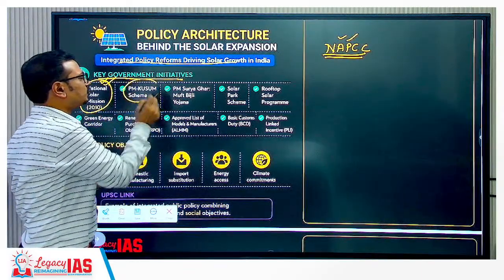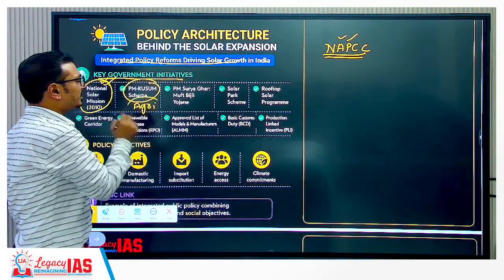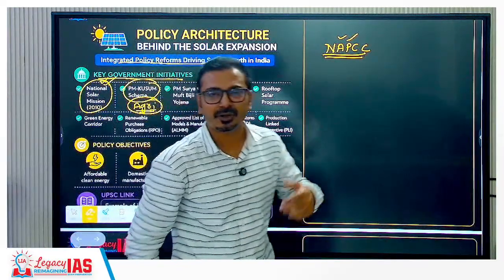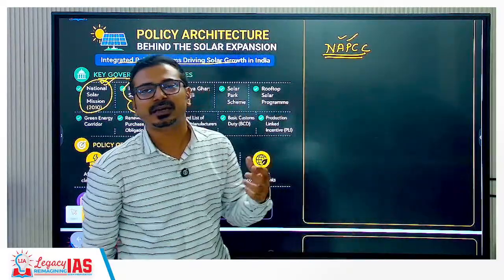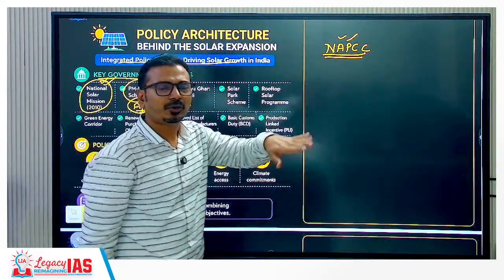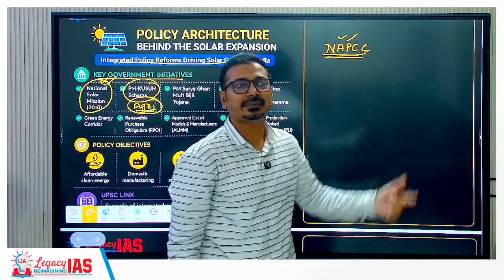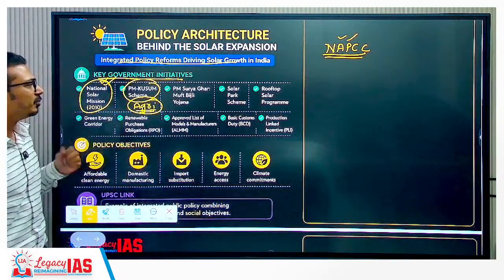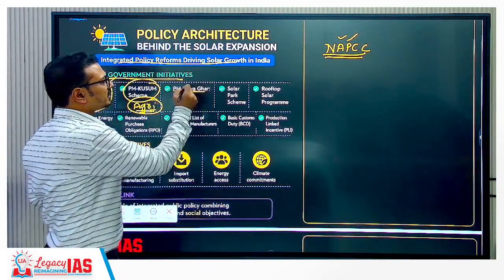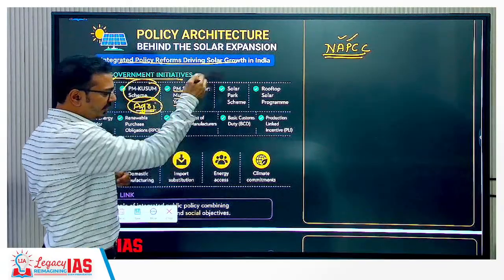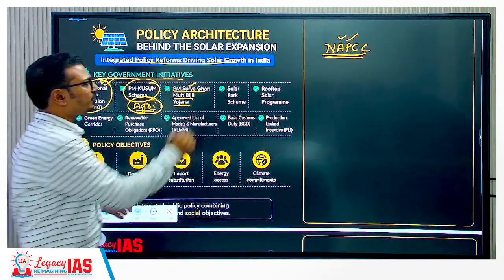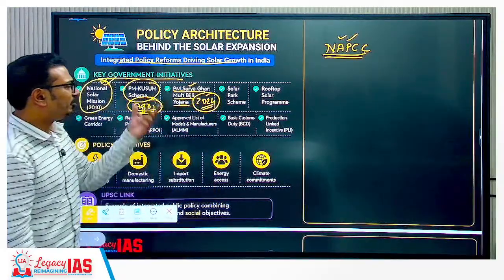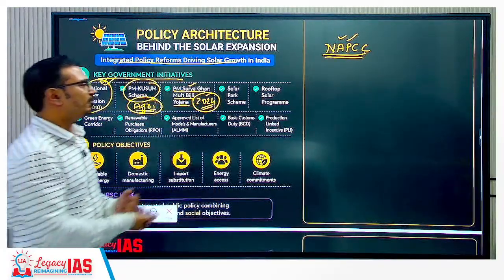Second is PM Kusum scheme. Here agriculture sector and the farmers welfare is also ensured. Additional benefits in terms of income for the farmers is there, and the overall, let's say, input cost for irrigation is being reduced. At the same time, the energy consumption for irrigation is also being reduced. PM Kusum scheme. Then Prime Minister Surya Ghar Muft Bijli Yojana. In detail, we will see that in 2024 it was launched, and it is the largest rooftop solar power project in the world. Then solar park scheme is there.